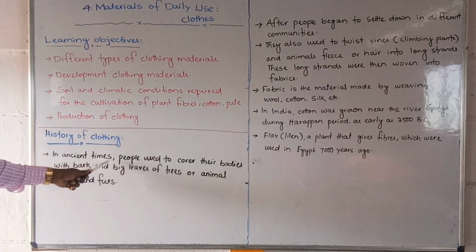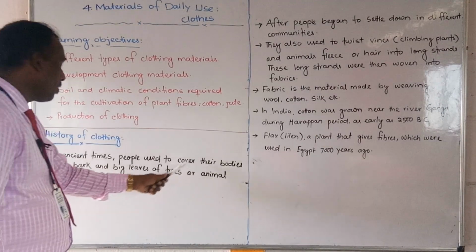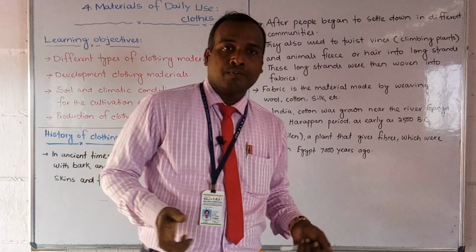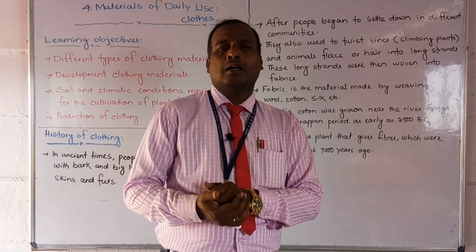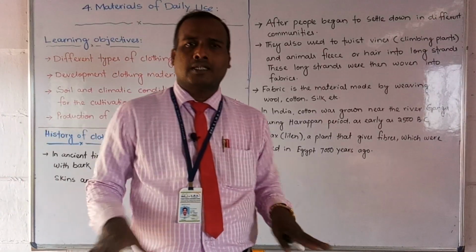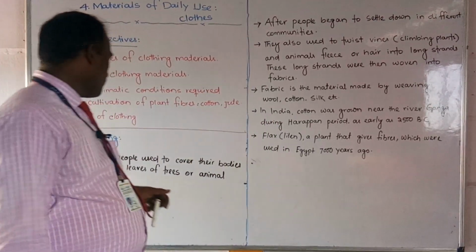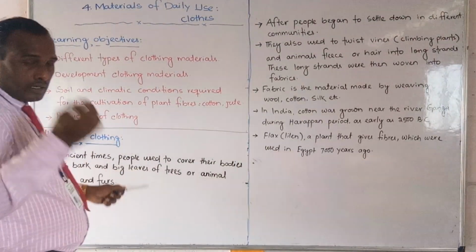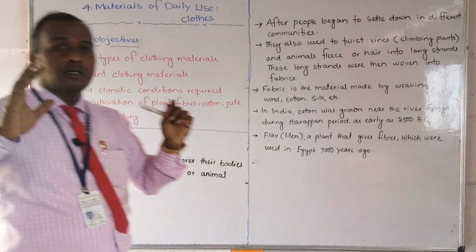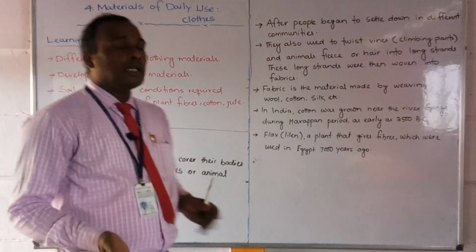In ancient times, people used to cover their bodies with bark, big leaves of trees, or animal skins and paws. You know the tiger, that skin, or a camel, or any of the animals, they would take out the skin, wash it and clean it, and after that they would cover their bodies in the ancient time. Also big leaves like banana leaves, and the bark of big trees, they would take out and make into clothes.